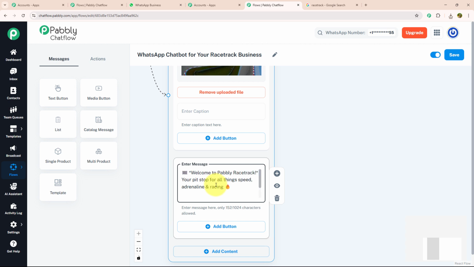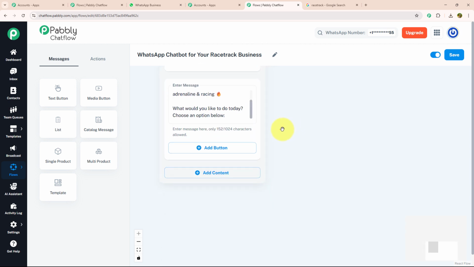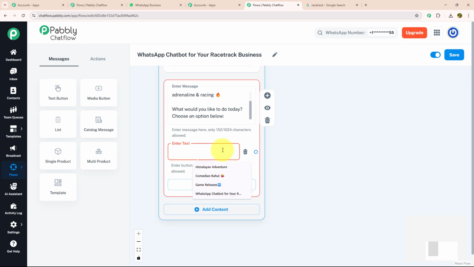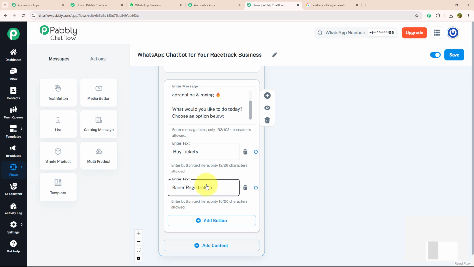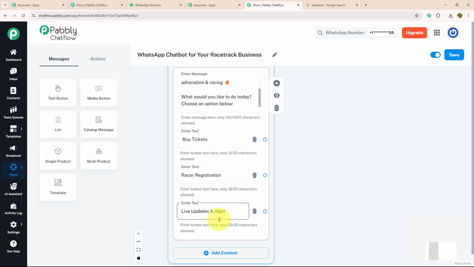Welcome to Pabbly Racetrack, your pit stop for all things speed, adrenaline and racing. What would you like to do today? Choose an option below. For that, I'm going to give few action button. For giving action button, I'm going to click on add button option and enter my text. Buy tickets, race registration. For my third action button, I'm going to enter live update and alerts.